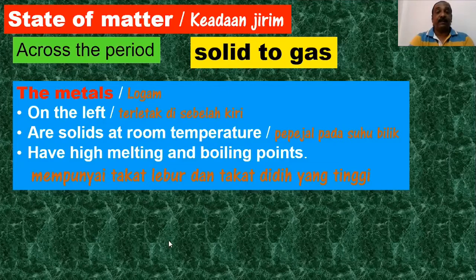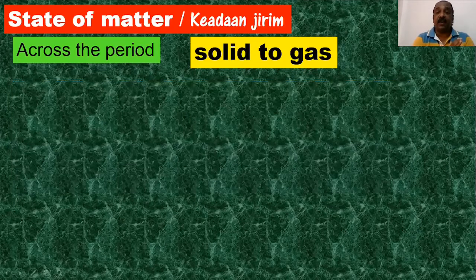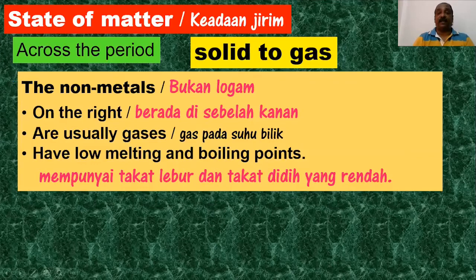Okay, itulah metal. Kalau non-metal macam mana? Start daripada silicon sampai argon adalah non-metal. They are normally on the right hand side of the periodic table. Dan di kalangan mereka, so kita ada gas lah kebanyakan. Ada yang pepejal, ada yang gas, the non-metals here. Like pepejal, like silicon, phosphorus, sulfur, tiga ini adalah dalam keadaan pepejal, solid state, while chlorine and argon exist in a gas state. So basically those who are in a gas state, they will have a low melting and low boiling point. Why? Because the intermolecular forces, daya antara molekul mereka sangat lemah.